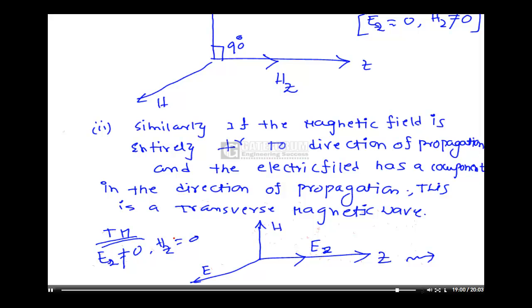There is another situation where Ez is not equal to 0 and Hz is also not equal to 0. That is called a hybrid mode.